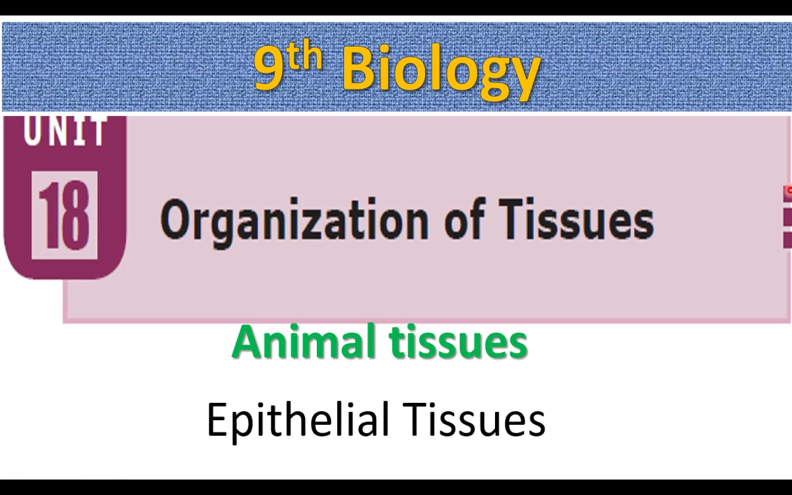The first type of animal tissues is epithelial tissues. In this part, we are going to discuss the types of epithelial tissues. What is called a tissue? A group of cells arranged together to form a structure is called a tissue.